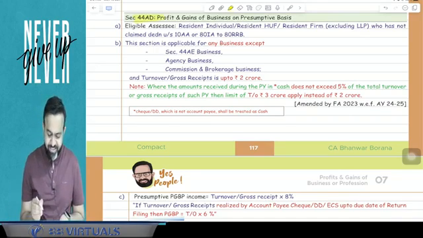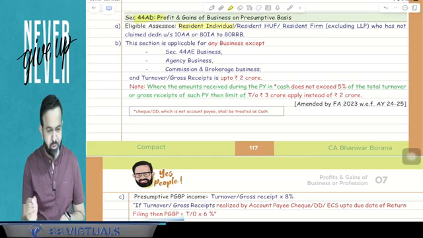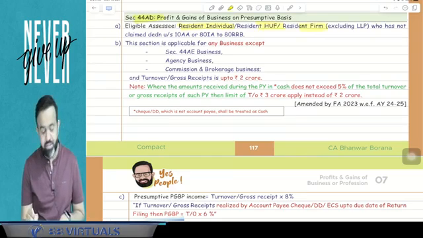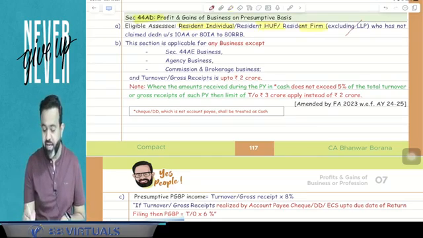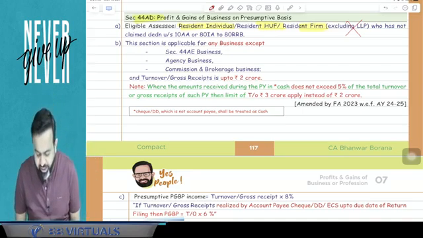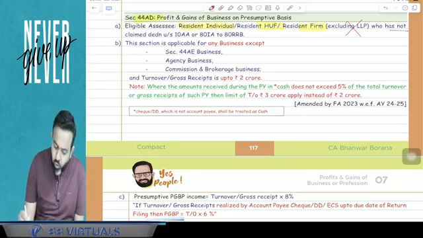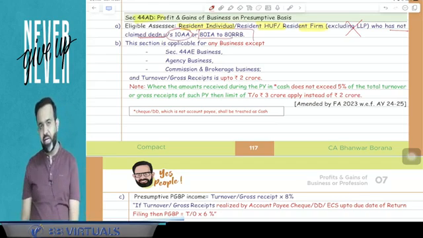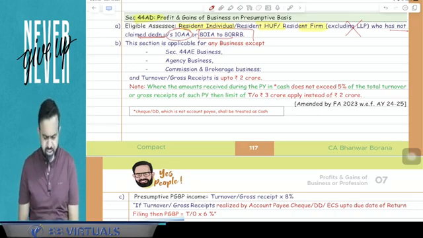That section says that if there is a resident individual, resident HUF or resident partnership firm, but other than LLP. Guys, section 44AD is not applicable for LLP. It applies to those who have not claimed any deduction under section 10AA or 80IA to 80RRB, means they are not claiming any income based deduction.